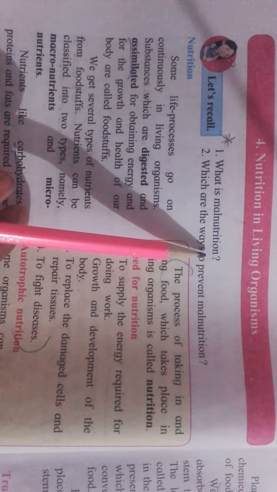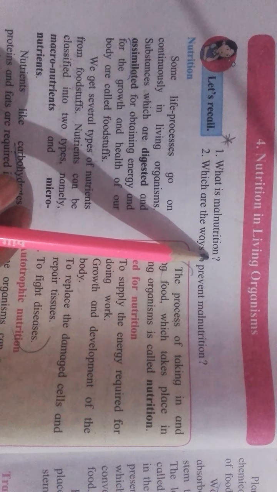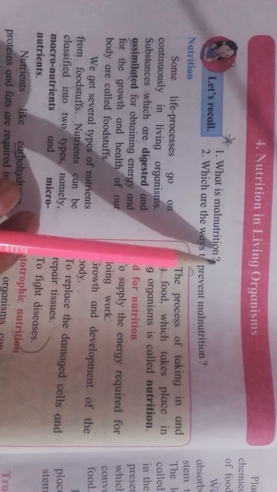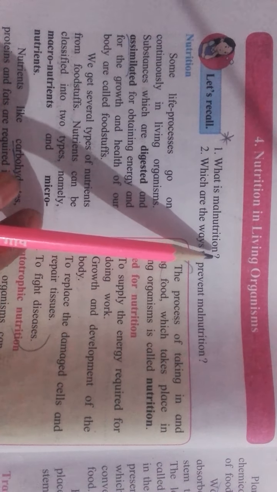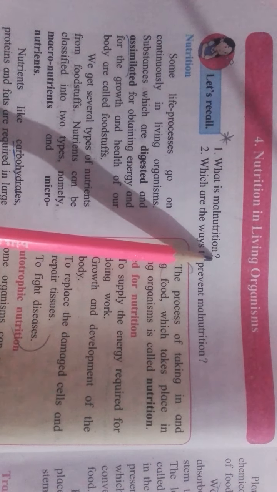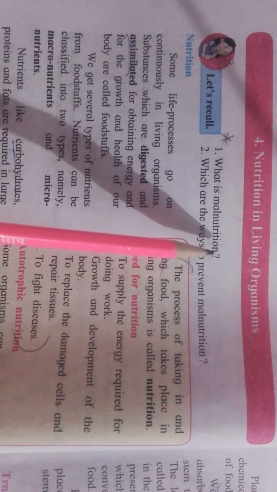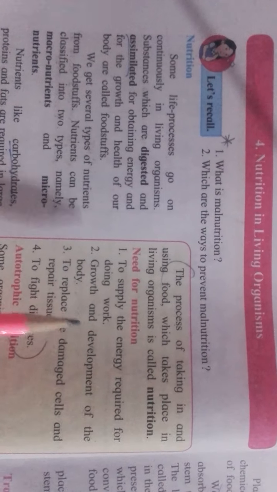Okay. When the nutrients we require for proper functioning of the body are not obtained through the diet, due to an imbalanced diet or overnutrition, that is called malnutrition. In malnutrition, a person may be very thin or very fat, but the nutrients in their body are not proper and the person may feel ill. Okay. Question number 2, what are the ways to prevent malnutrition?